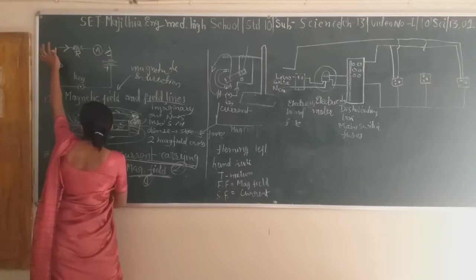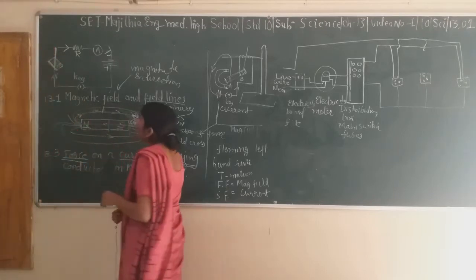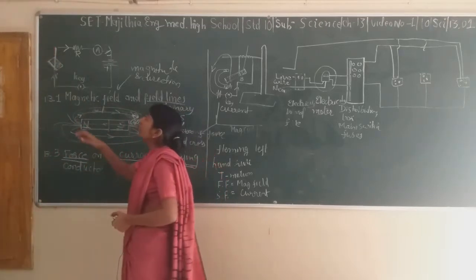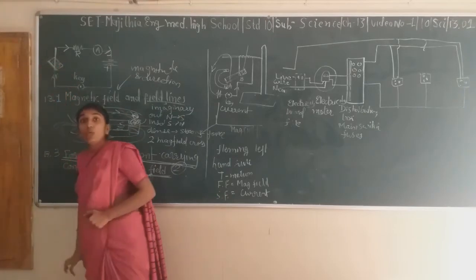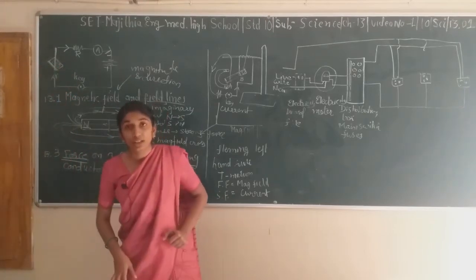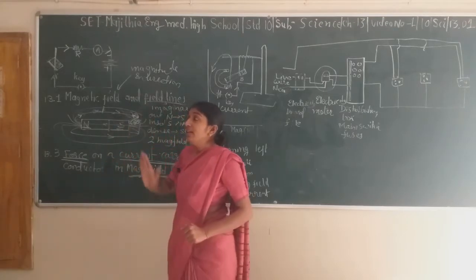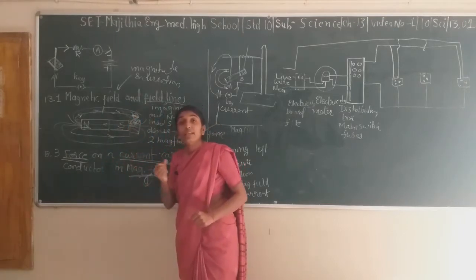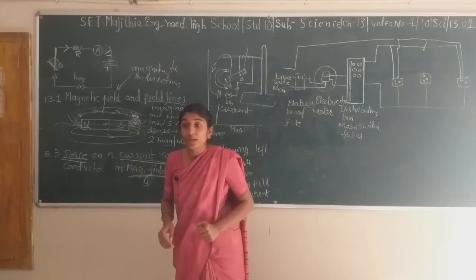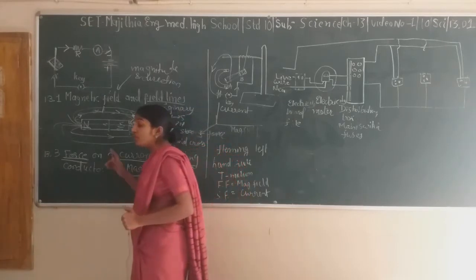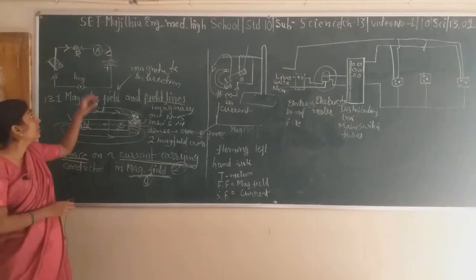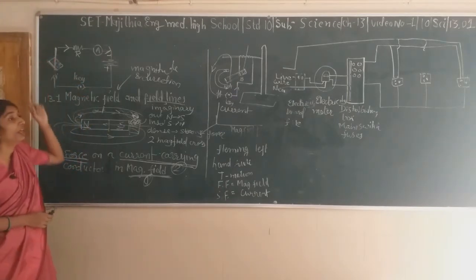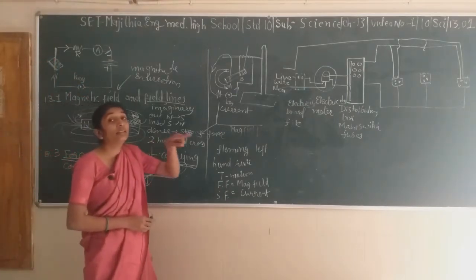cardboard inside it, and put a magnetic needle over here, you will see a deflection in it. That means if current is passing through any conductor, it is able to create a magnetic field around it. And if we want to see what kind of magnetic field it generates, we can sprinkle some iron filings over here and we can see concentric circles.